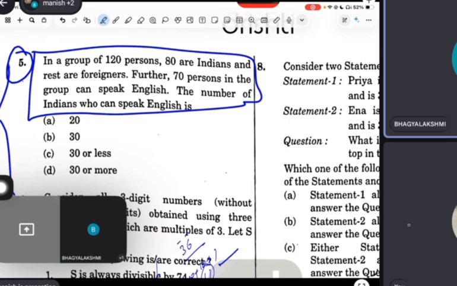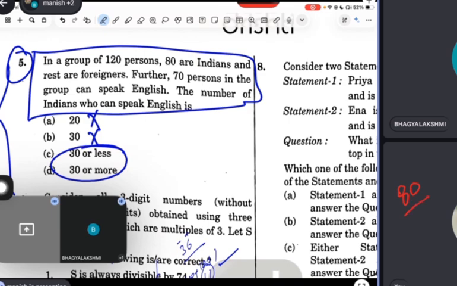See. Now guys, you know what? In these types of questions, one thing always remember. Do you know what that is? Don't give the exact answer. Always give the answer in a range in these types of questions. This is one takeaway from my side. In these types of questions, always focus on the range.